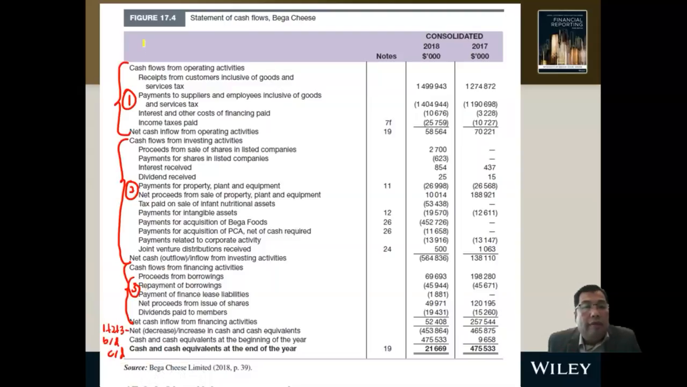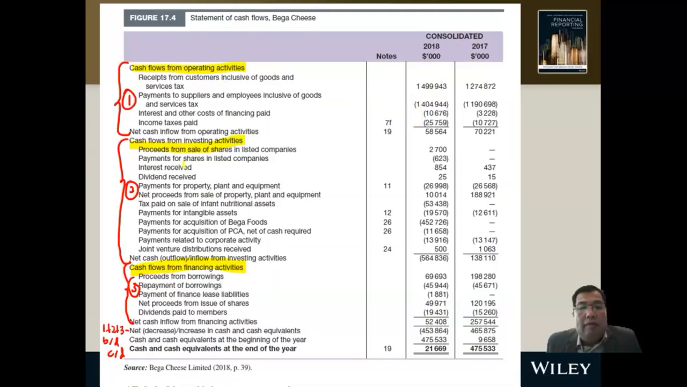Okay, so you have three categories: cash flow from operating activities, cash flow from your investing activities, and then cash flow from your financing activities. So three types of cash. You normally start with the cash inflow first. This is all the receipt, and these are all the payments.